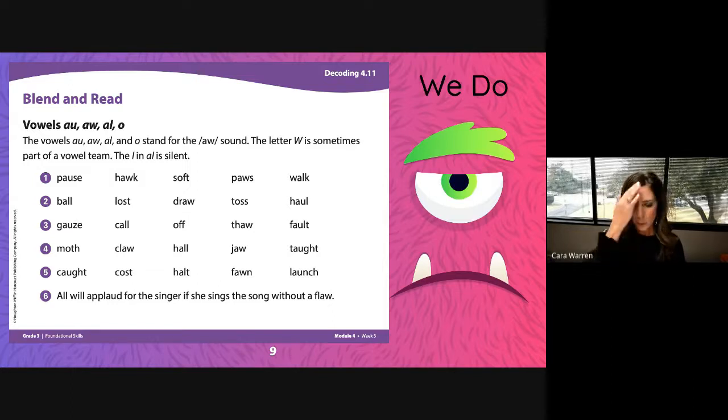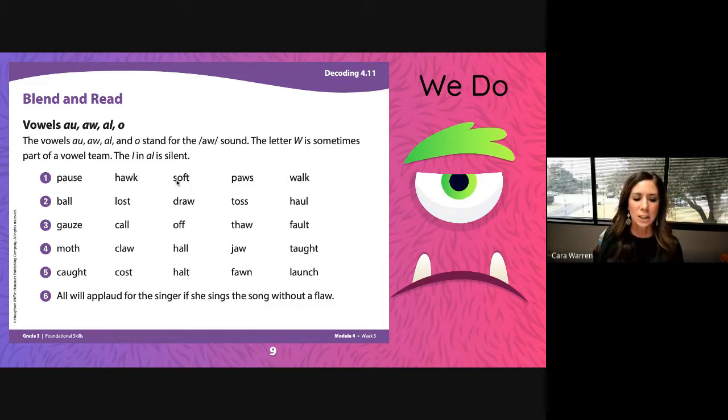So remember, when we do blend and read, we blend the word and then we read the word. So here we go. We're starting right here on line 1. Pause. This means when you take a break from something for a moment, a pause. Hawk. A type of a bird is a hawk.